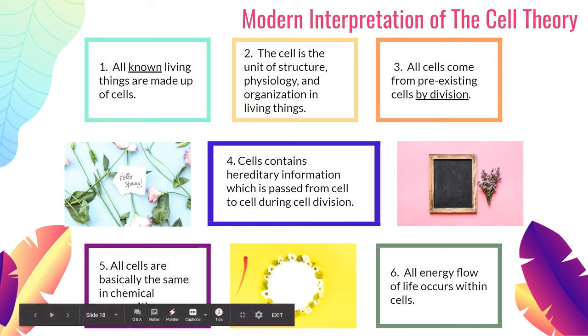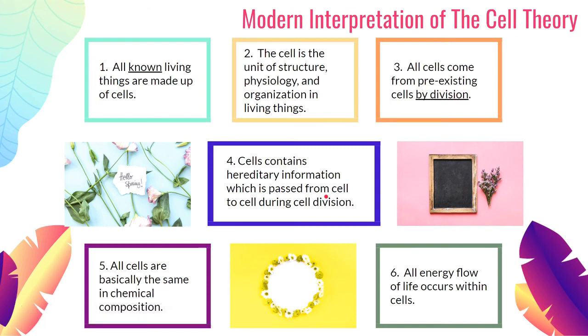All cells are basically the same in chemical composition. All plant cells are basically the same. They're made up of the same elements, same molecules. If you extract an animal cell from whichever animal and look at it under the microscope, they practically are the same. They're made up of the same elements: carbon, hydrogen, oxygen, all those. So all cells are the same.